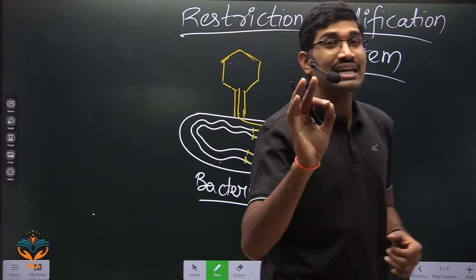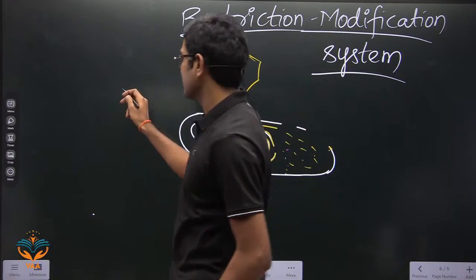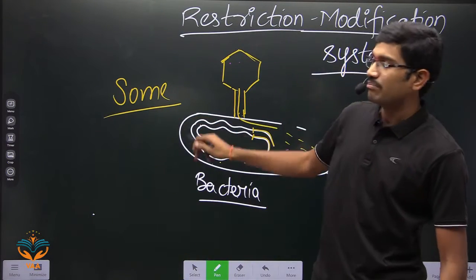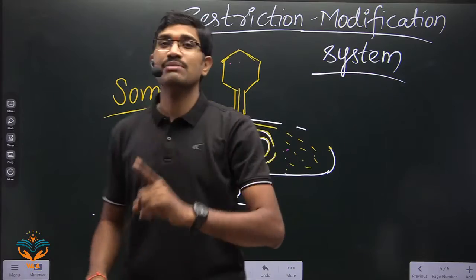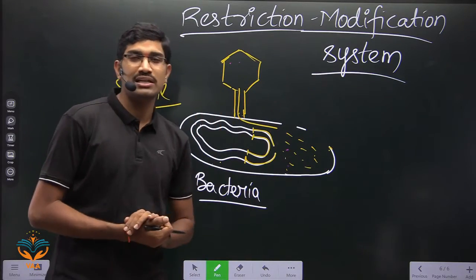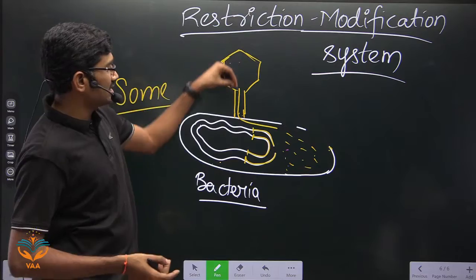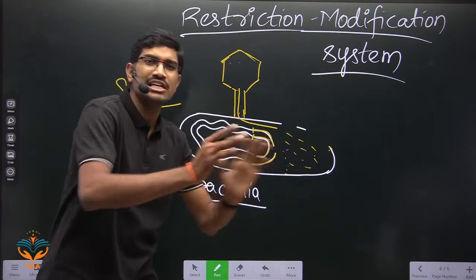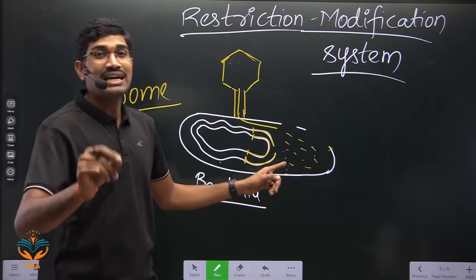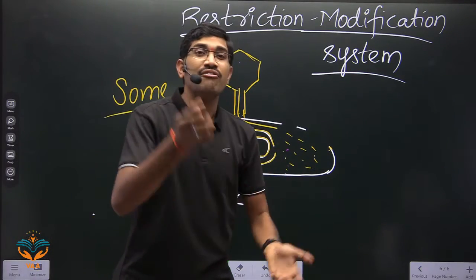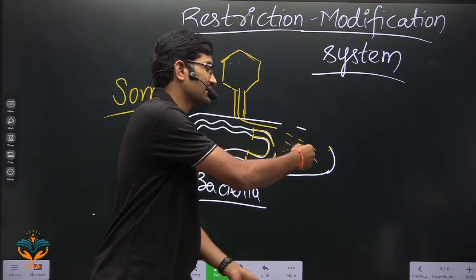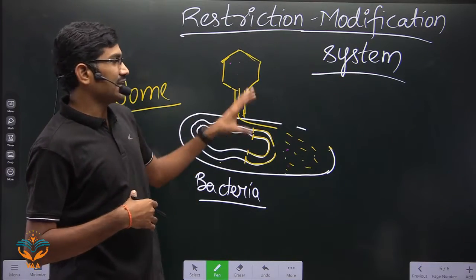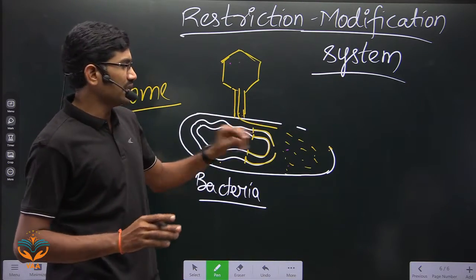But here there are some bacteria. I am not saying all bacteria. There are some bacteria, and these bacteria can protect themselves from the virus particle. How? Once there is a virus infection, the viral genome is released into the host cytoplasm, meaning the bacterial cytoplasm. But here the bacterium is releasing some enzymes. With the help of enzymes, it is breaking the viral DNA. In this way, ultimately it is getting protected from the action of this virus. That's it. This is what happens.